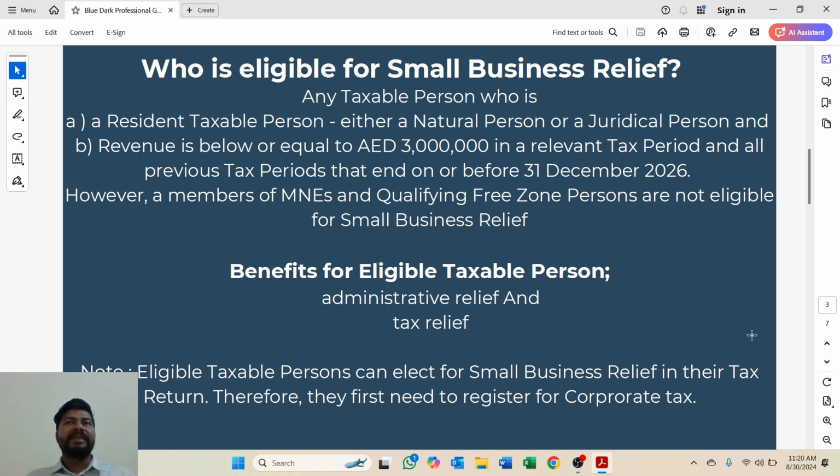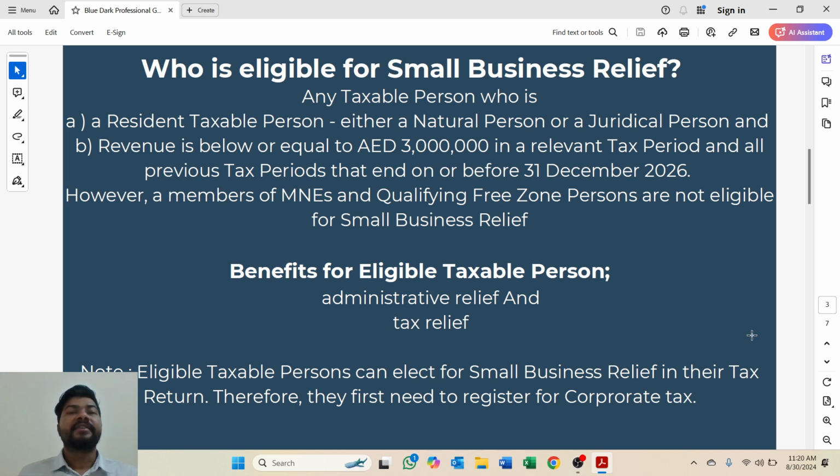Suppose another company is not incorporated in the UAE, maybe in India or a foreign country. However, it is managed and controlled from the UAE. In that case, this company too will be resident for UAE corporate tax law. So incorporation should be in the UAE, or if incorporation is not in the UAE, it should be managed and controlled from the UAE.